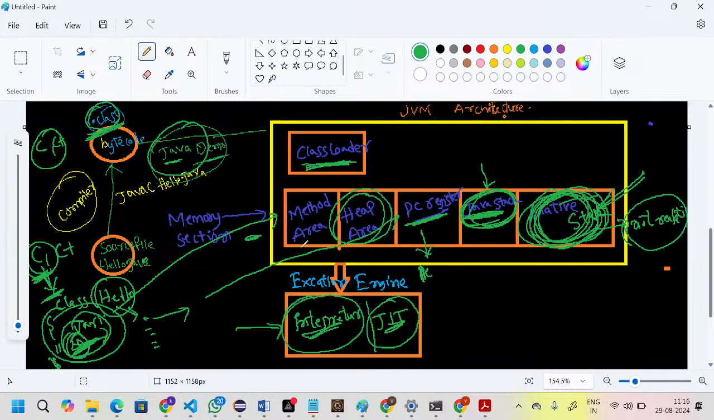Are you clear with my point? This is the execution engine. The execution engine consists of two components: one is the interpreter, the second one is the JIT. And we have two subcomponents here.